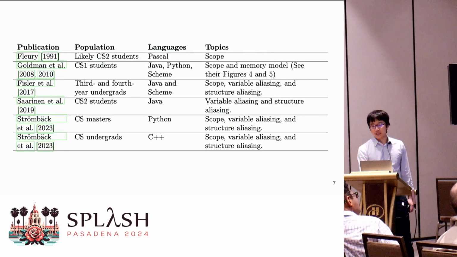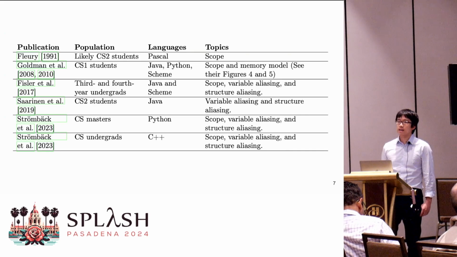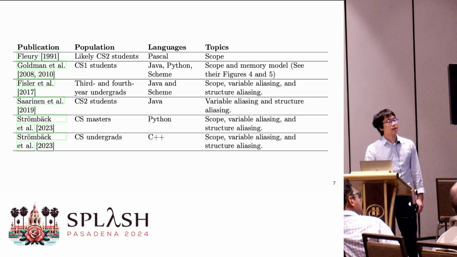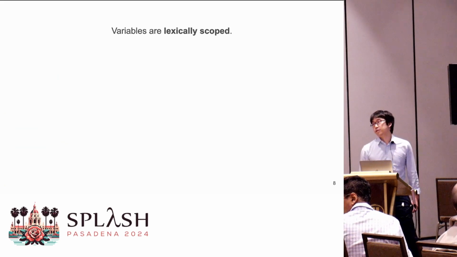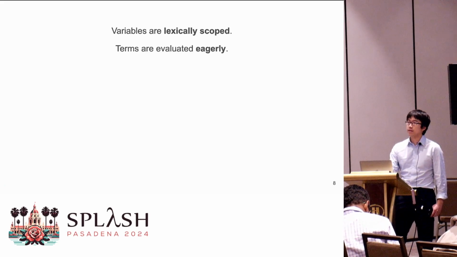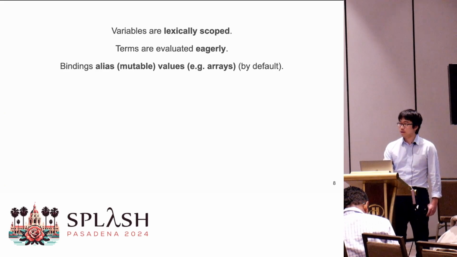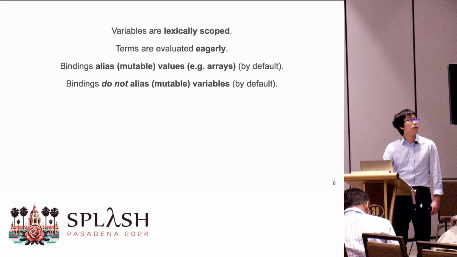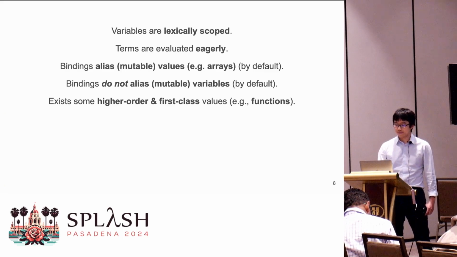Students also suffer from misconceptions. Students' misconceptions have been consistently found by different researchers at different institutions using different programming languages. And these misconceptions cross languages because they all share a semantic core where variables are lexical in scope, and terms are evaluated eagerly, and bindings alias mutable values, such as arrays and objects, by default. And bindings do not alias mutable variables, at least by default. And there are always some higher-order and first-class values, such as function closures or objects.